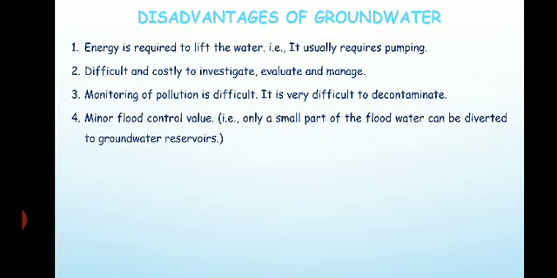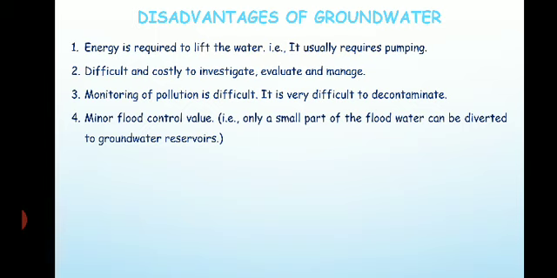Okay, then minor flood control value, that is, only a small part of the flood water can be diverted to groundwater reservoirs. So flood control value is also less, right?